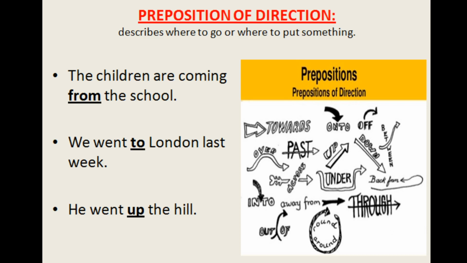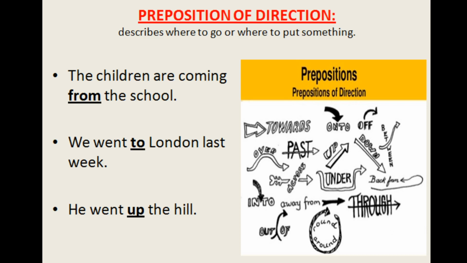The children are coming from the school. So this is "from the school"; "from" is telling us what direction they are coming from. Suppose the children are coming from the school to their home. So they are coming from the school. This is a specific direction.